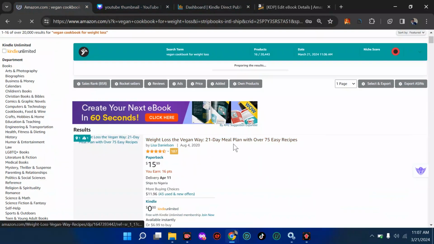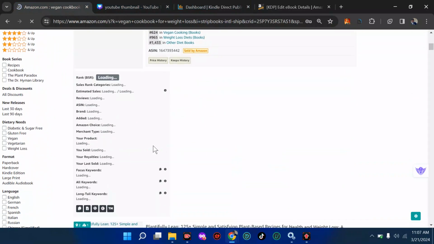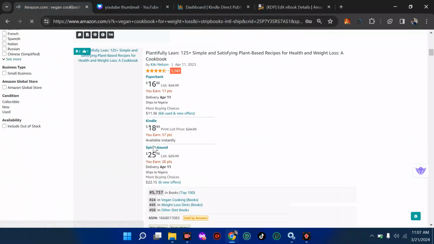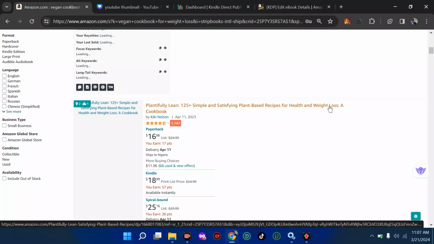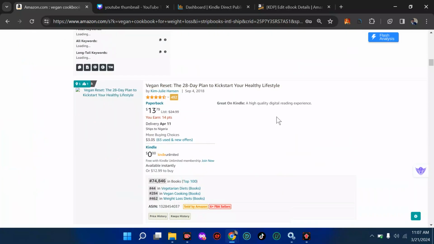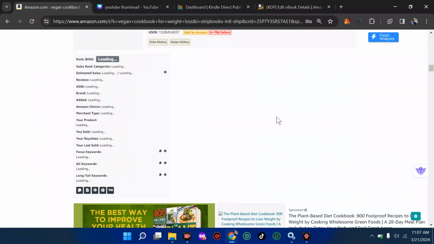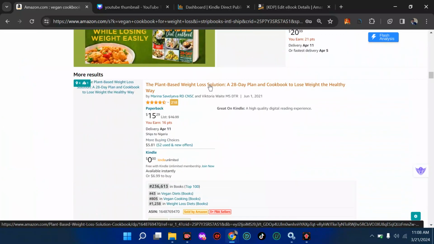we're trying to see the most keywords that were used. Okay, this is still loading. It's still loading. So if you move down, you can see we have another one. This one does not. This one has weight loss. That is why we have these 2 words. We have another word, health. Then if you come here, you are going to check which words they are using more frequently. If you come down here again, you can see plant-based weight loss solution.